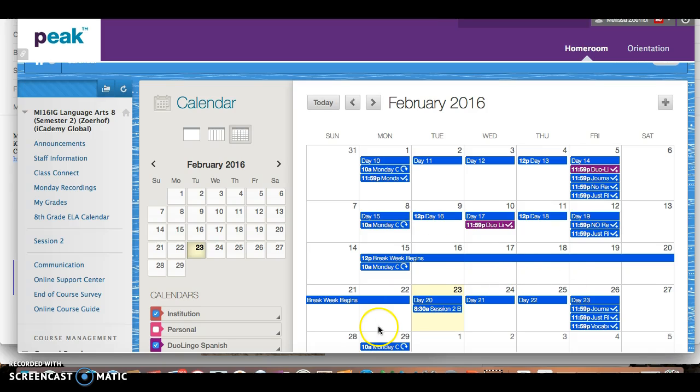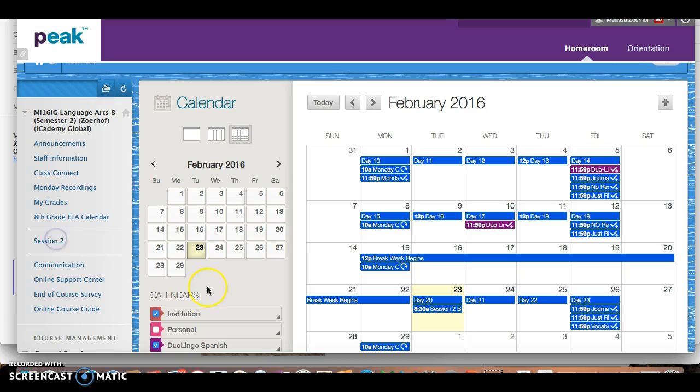And the reason why that's important, as you remember, is because when you go into your work, you choose the folder of the day it is for the work that you're going to do that day. So if you see on your left-hand menu here, Session 2 is the only option for you now. Session 1 is no longer live, which means that anything that wasn't turned in Session 1 is going to be considered a 0. I'm working through grading all of the half-credit things that were turned in during break week.